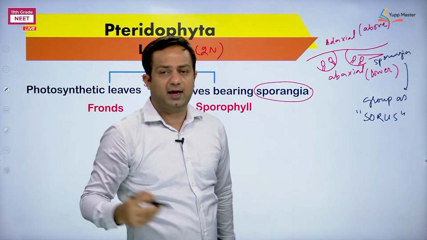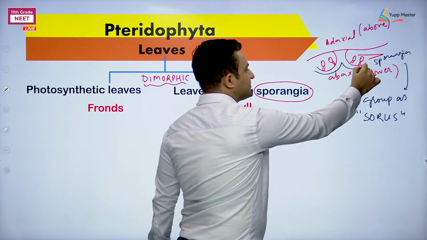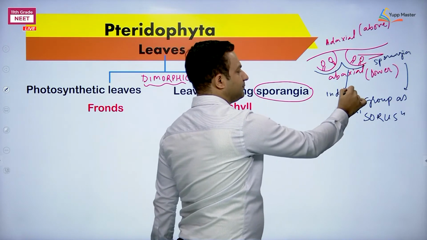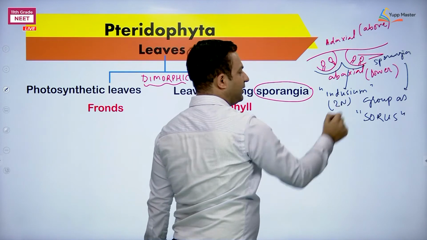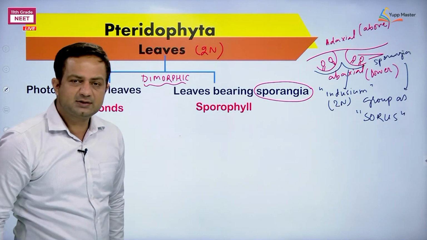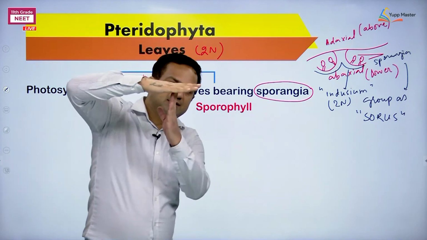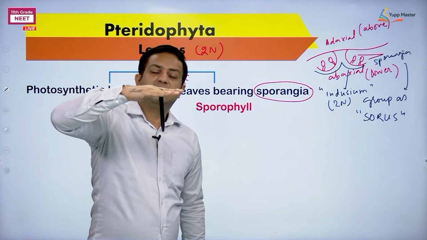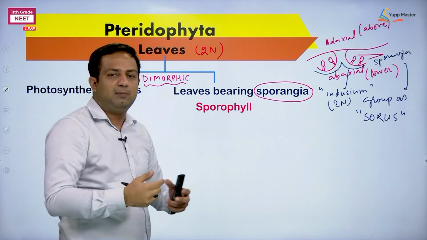Group says sori, S-O-R-I. And this covering which is present over here is called as indusium. Indusium is also diploid. Okay, this is one of the thing. Okay, fine. So we are saying that this is the leaf. This side they are bearing the sporangia. Okay, fine. The thing is that either these sporophylls are going to aggregate or they may remain separated.